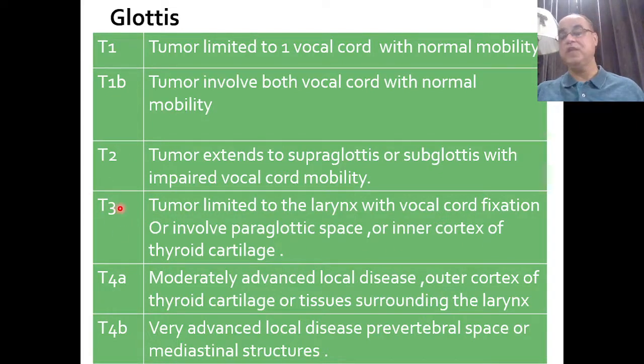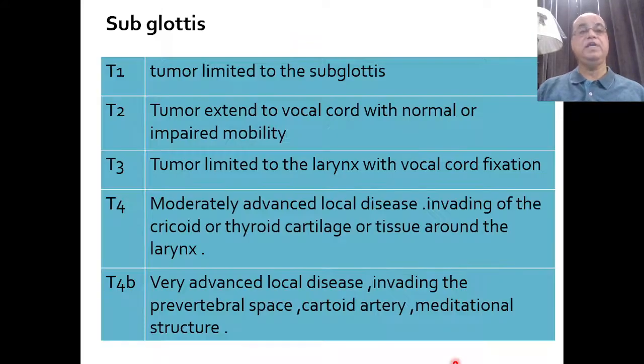But when the tumor has limited the vocal cord mobility and the vocal cords have become fully fixed, or it is involving the paraglottic space, or, just like supraglottic growth, only the inner cortex of the thyroid cartilage, then we call it T3. But once not only the inner cortex but the outer cortex of the thyroid cartilage is eroded, and the tumor has come into the pre-laryngeal tissues, then we call it T4A. And T4B is, of course, when it has gone into the mediastinum or it is involving the prevertebral space. So locally very, very advanced tumor, then we label it as T4B.